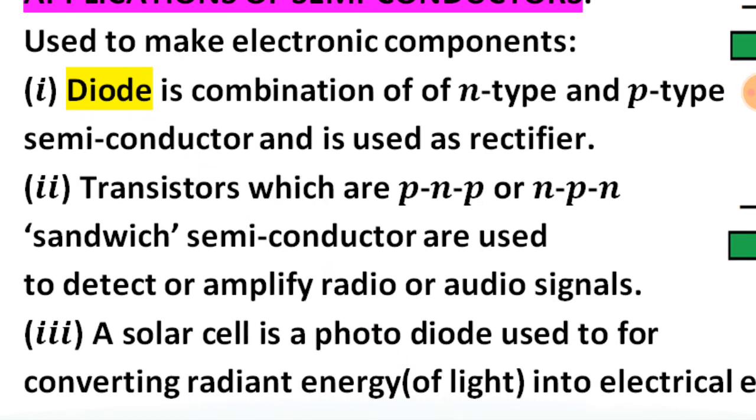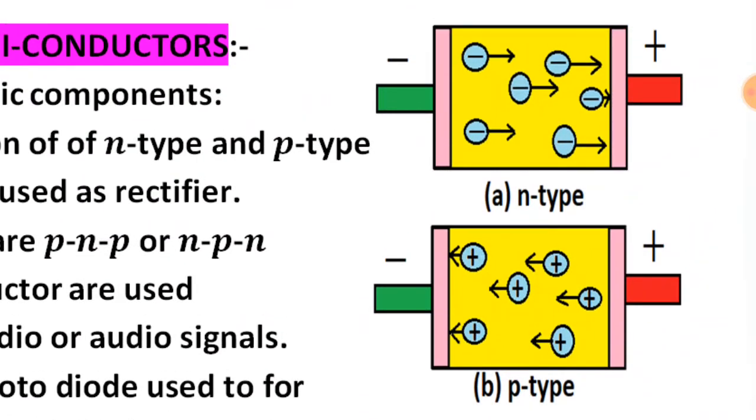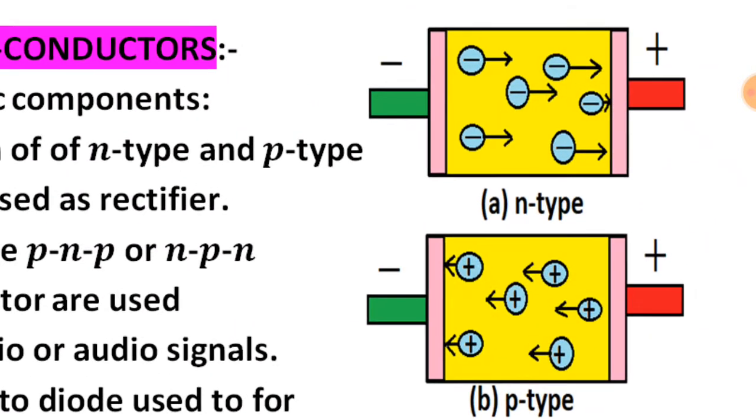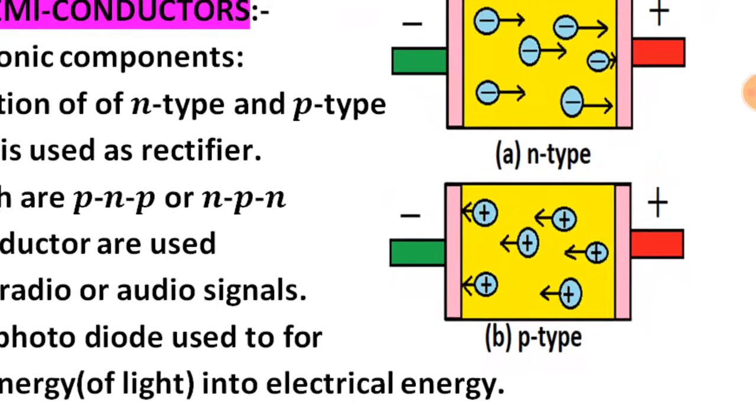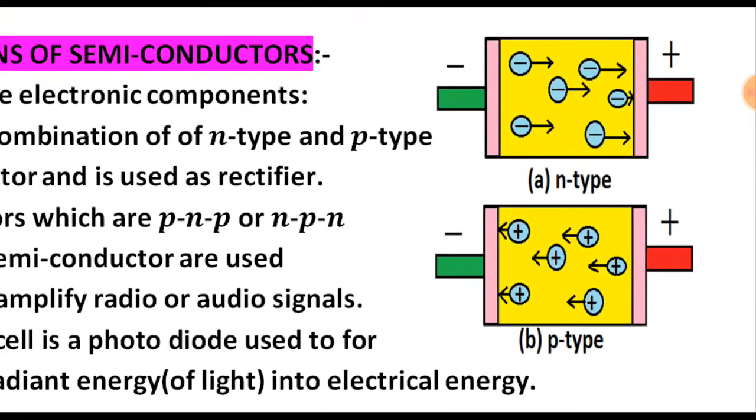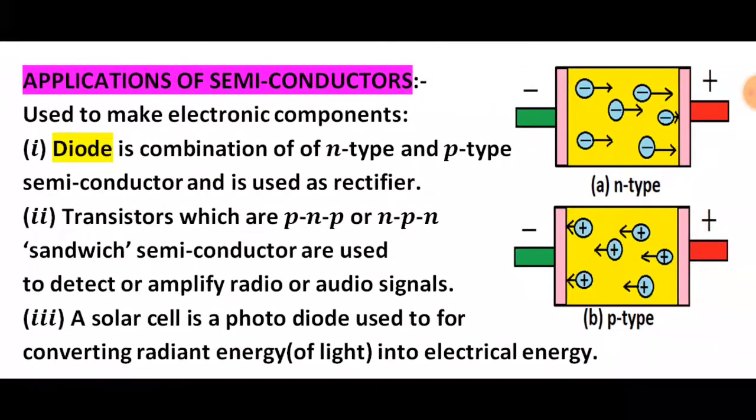The transistor, which you have seen in many electronic devices, has PNP or NPN type layers, which is known as a sandwich. Semiconductors are used to detect or amplify radio or audio signals. You have seen on the display the n-type and p-type semiconductor formed layer by layer; they are considered a sandwich and used in electric circuits.